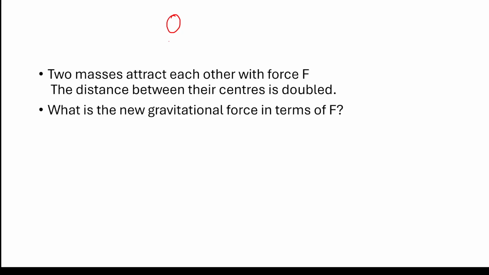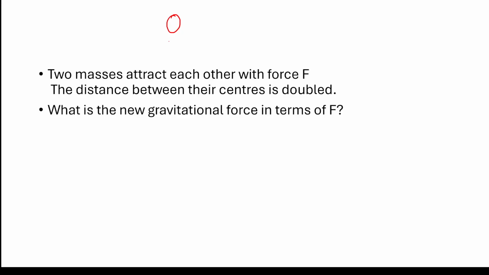But how much weaker? For that, we need to know the formula. Force is inversely proportional to the square of the distance because the mass is not being changed. So now r doubles, so the force will become 1/4. The new force will become 1/4 of the original.